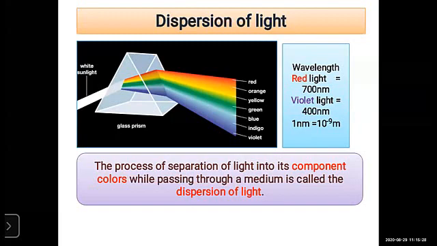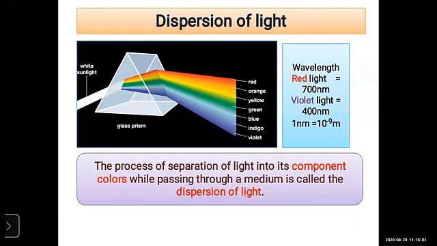The wavelength of red light is 700 nanometer, that's why it deviates least, meaning the bending of light is minimum compared to the violet light. Look at the angle, the angle of refraction. The bending of red light is minimum compared to the violet light.